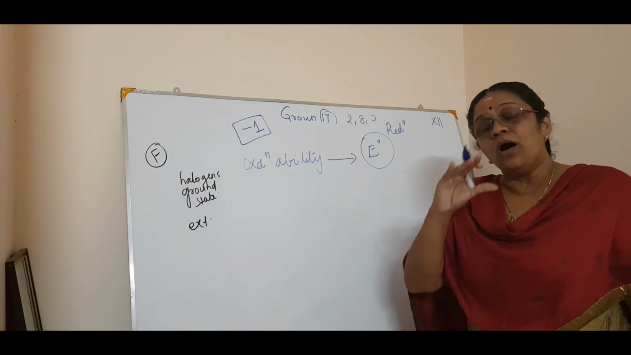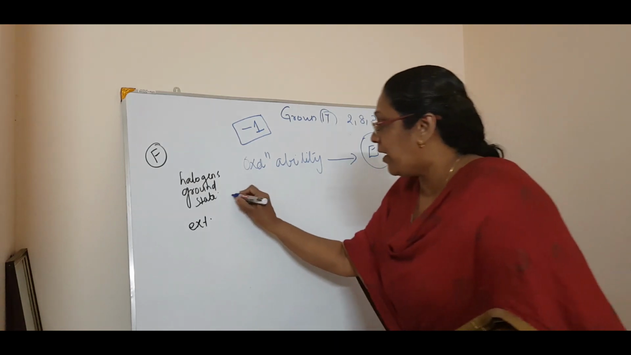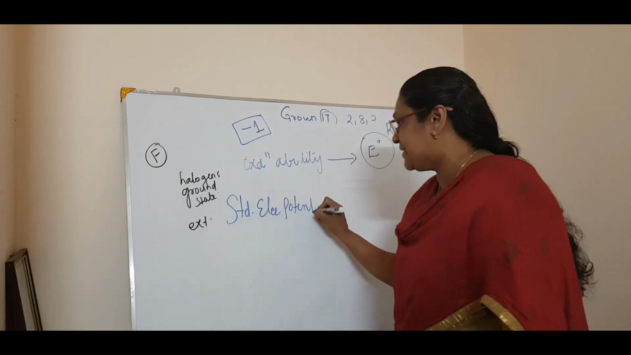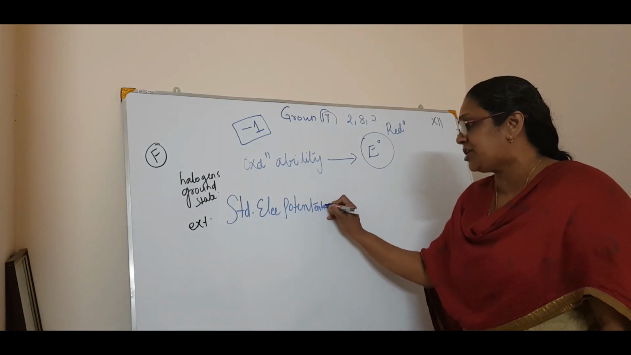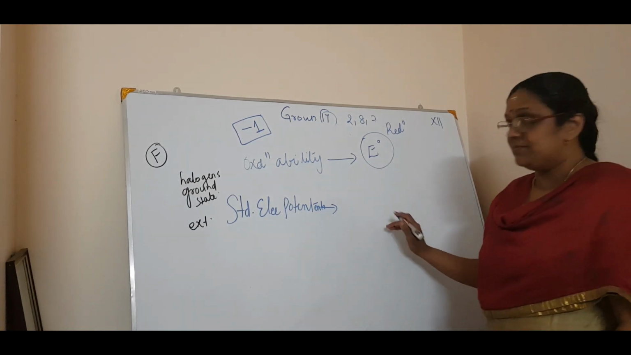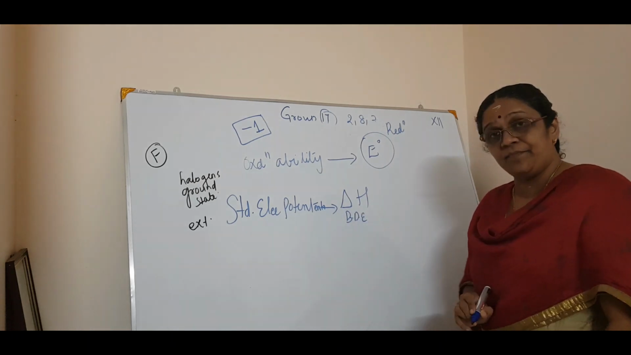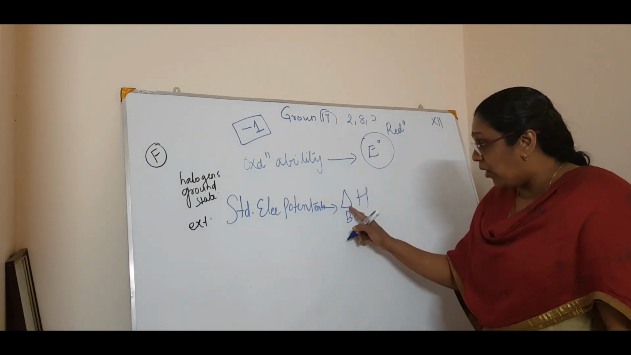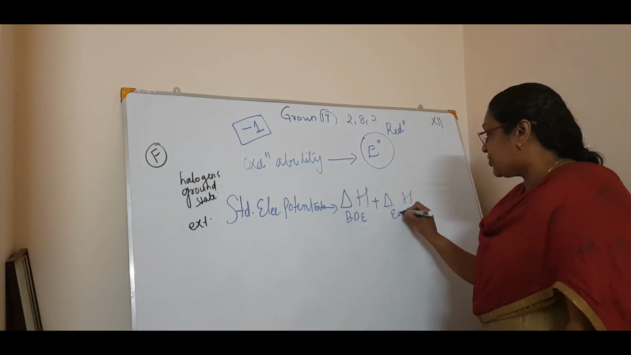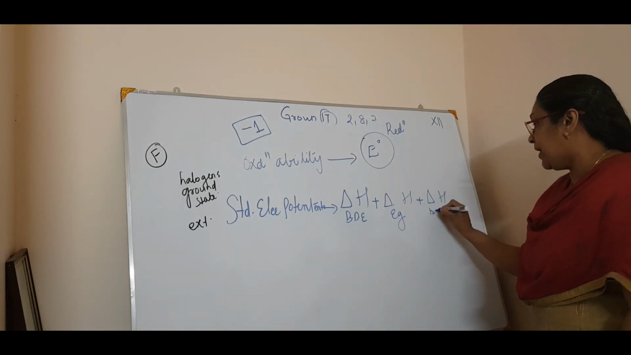Now I will tell you how to calculate the standard reduction potential. The standard electrode potential is the standard reduction potential. This can be found out by a combination of three things: the bond dissociation enthalpy, plus the electron gain enthalpy, plus the enthalpy of hydration.